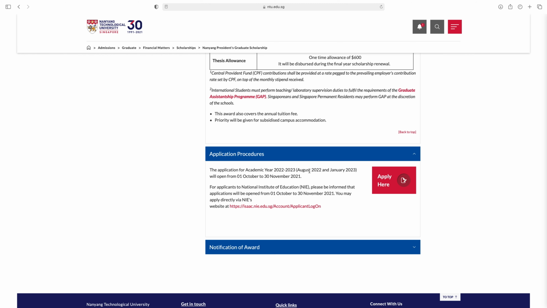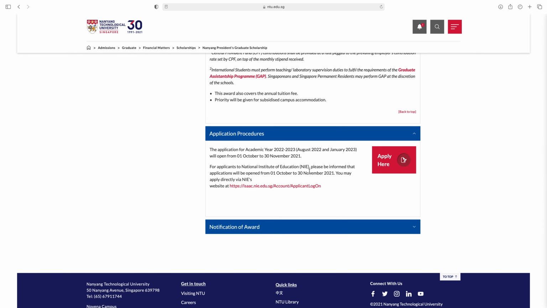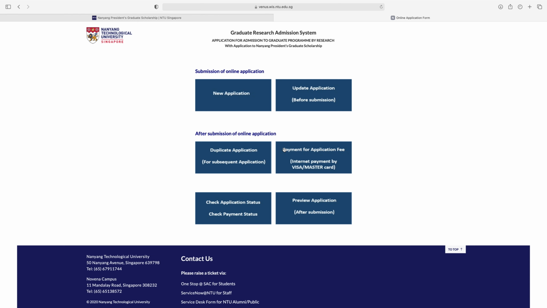And if you scroll down here, application procedure, the application for academic year 2022-23 will open from 1st October to 30 November 2021. So the deadline is 30 November 2021. For applicants to National Institute of Education, please be informed that applications will be opened from 1st October to 30 November. You may apply directly via this website. So for applying, guys, just click here, apply here. Here are some options: submission of online application, new application, update application before submission, and after submission of online application.